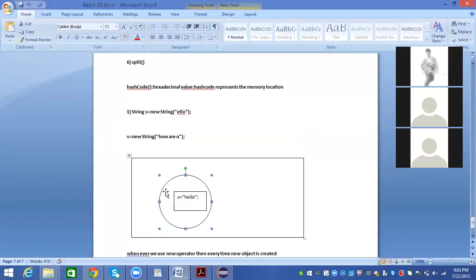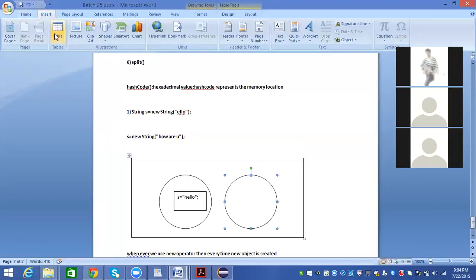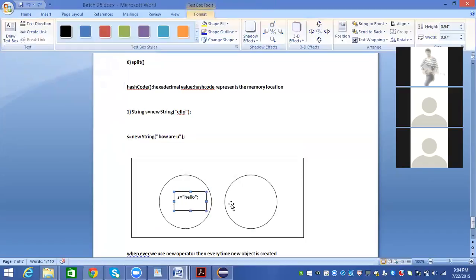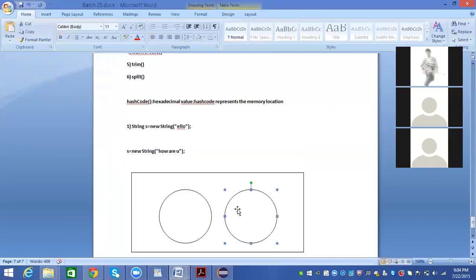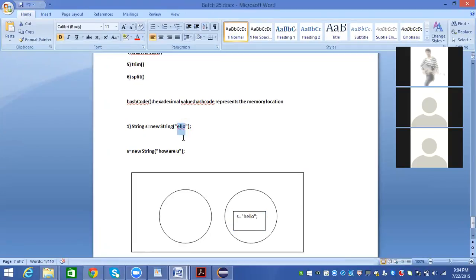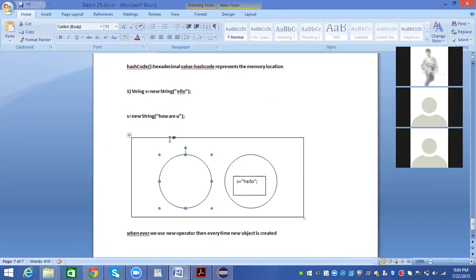Now it will create another object, and the name will be mapped to this one, but the memory that was allocated earlier will remain as it is. So whenever you create a string using the new operator, every time a new object will be created.